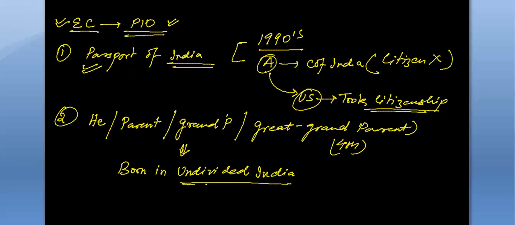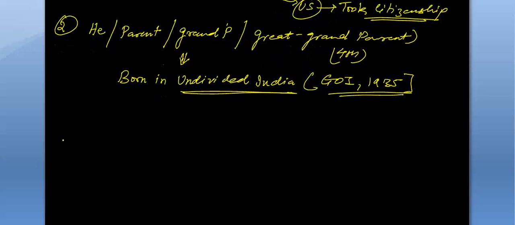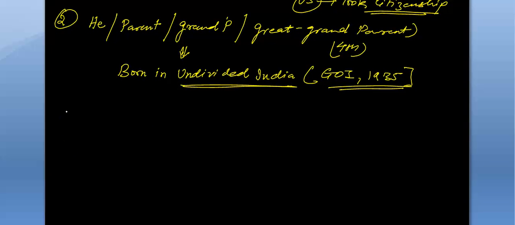The definition of undivided India is derived from the Government of India Act 1935, as it was defined in the 1935 Act. If they were born in India, then also he can claim to become a PIO. But there are some exceptions.